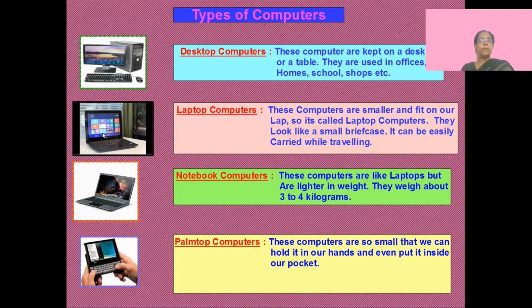The next type of computer is called the laptop. The laptop is smaller and you can see both are attached to each other, the keyboard, the monitor, and this is the mouse part. So this is a total set. It looks like a briefcase. It's small and you can put it on your lap and then you can work on the computer. Mostly business people who are working in offices have laptops.